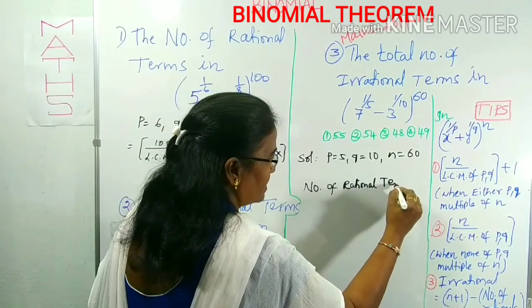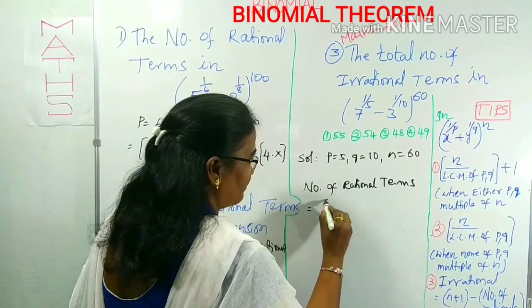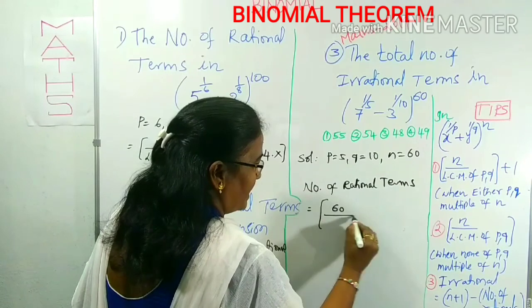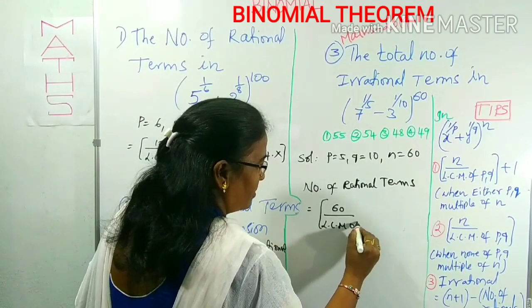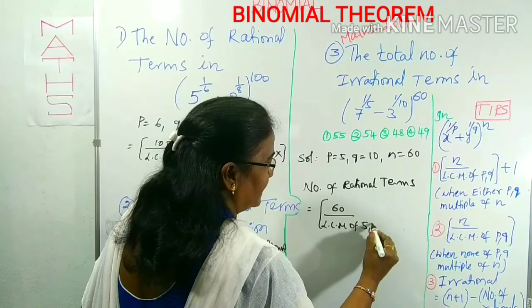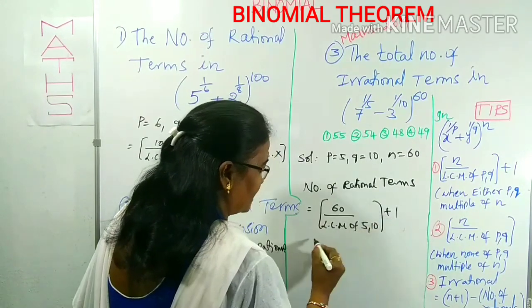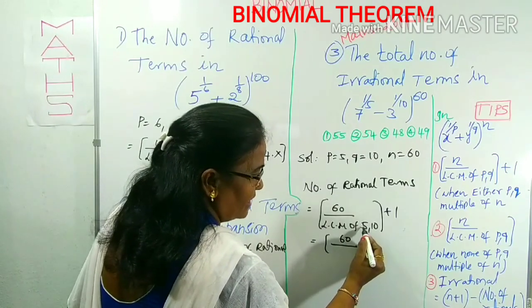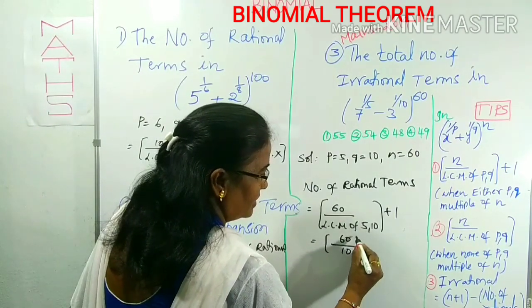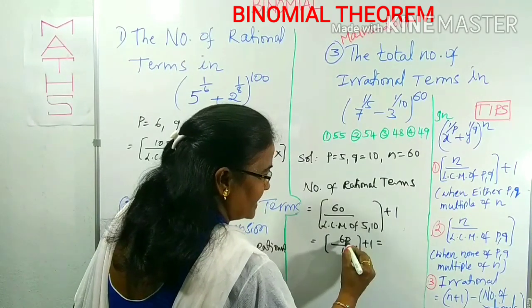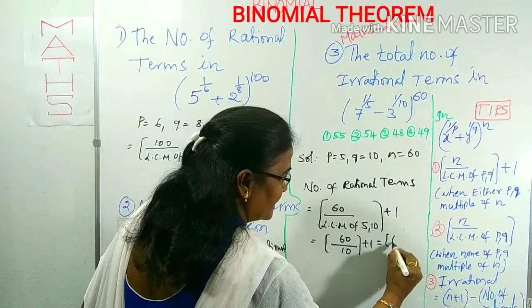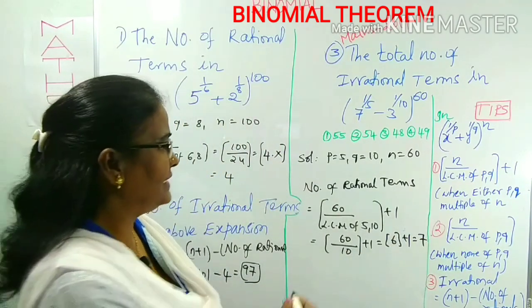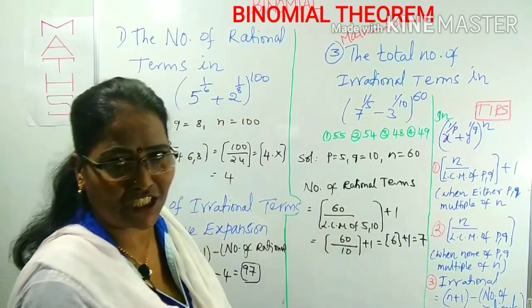The number of rational terms, according to that formula, is step of n by LCM of p, q, that is LCM of 5 and 10, with plus 1 added extra. 60 by LCM of 5 and 10, which you know very well is 10, plus 1. Now 60 by 10 is 6. Step of 6 is 6 only. That is 6 plus 1, 7. How many rational terms did you get here? 7 rational terms we got.